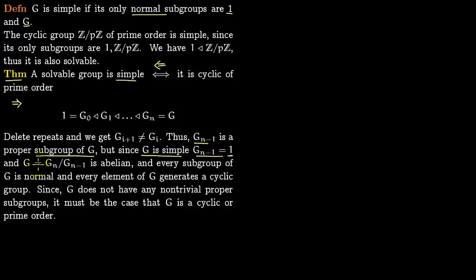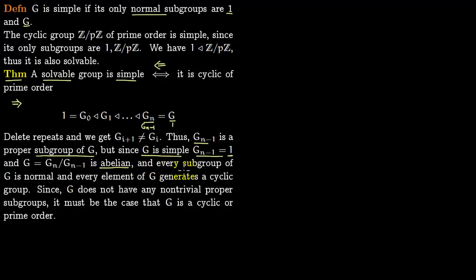G is anyway equal to Gn, so you can write G by 1 is equal to Gn over Gn minus 1, because 1 is Gn minus 1. So G is equal to Gn over Gn minus 1. This is abelian, because that is a property of a solvable group: you have a series and the quotient of consecutive terms is abelian.